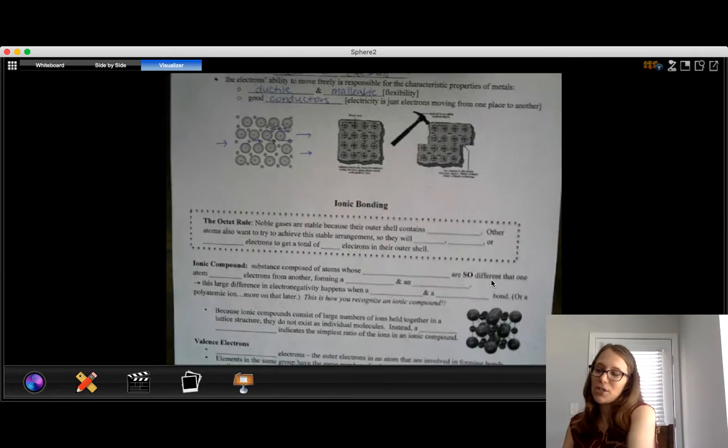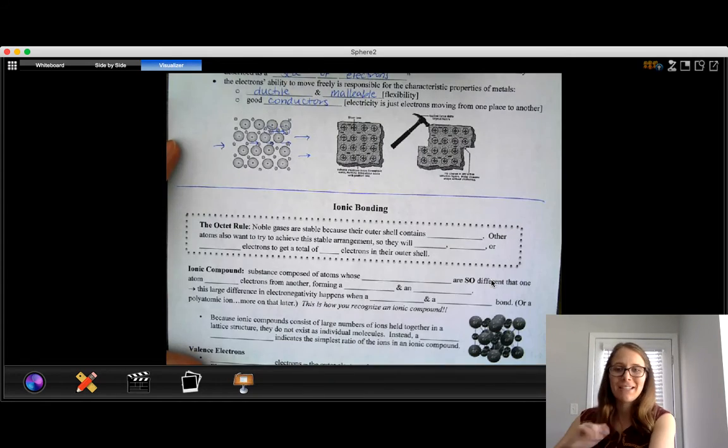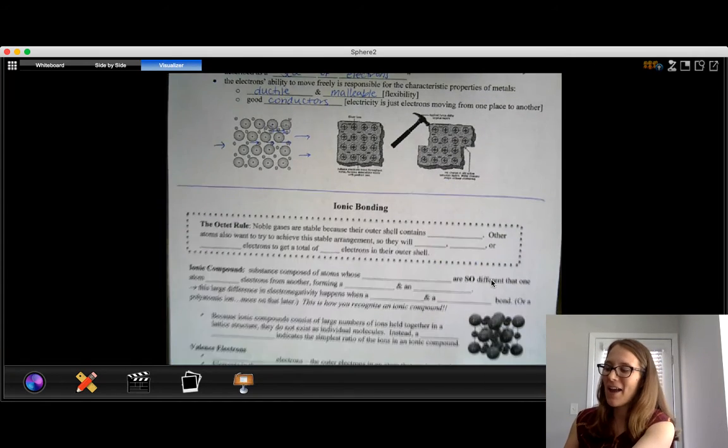That is as much as we get into with metallic bonding. So the rest of the unit is all about ionic bonding.